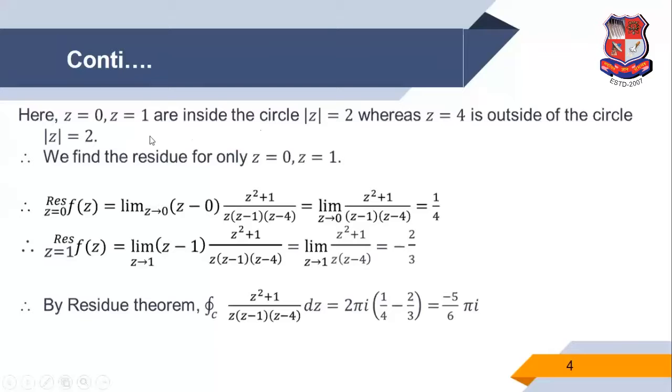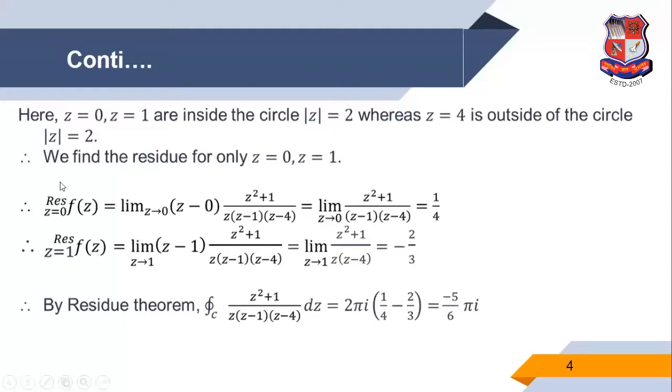So now only 2 points, 0 and 1, are inside of the circle |z| = 2, and 4 is outside. So we find the residue only at 0 and 1, because 4 is outside. So z is equal to 4 is not affected by our region.